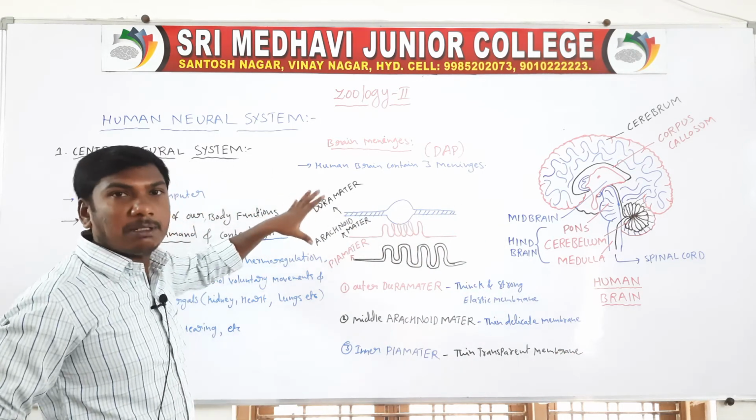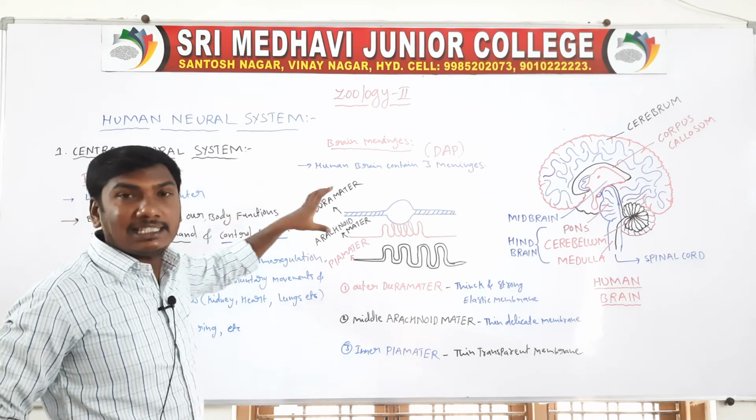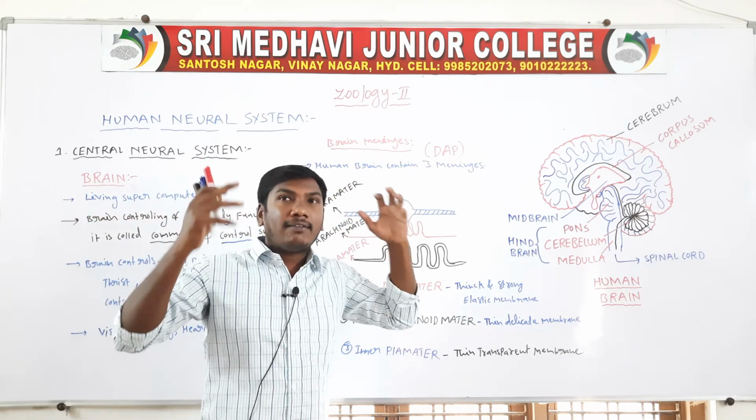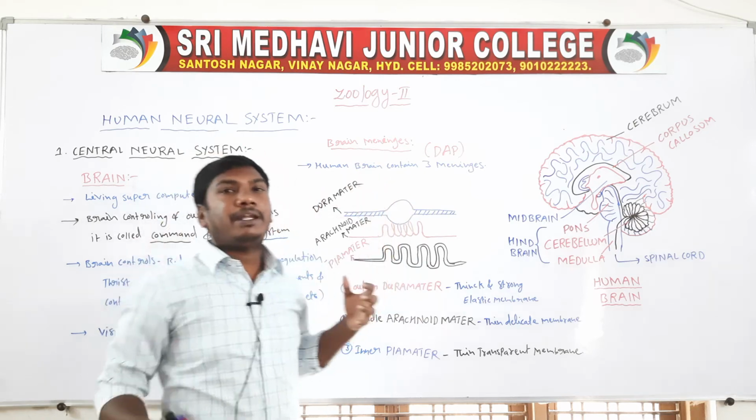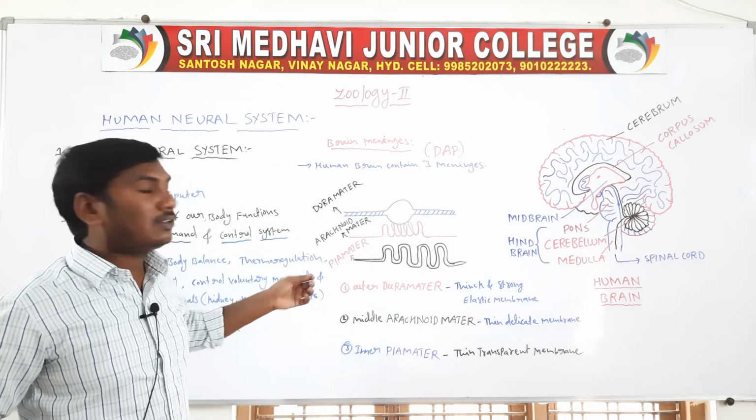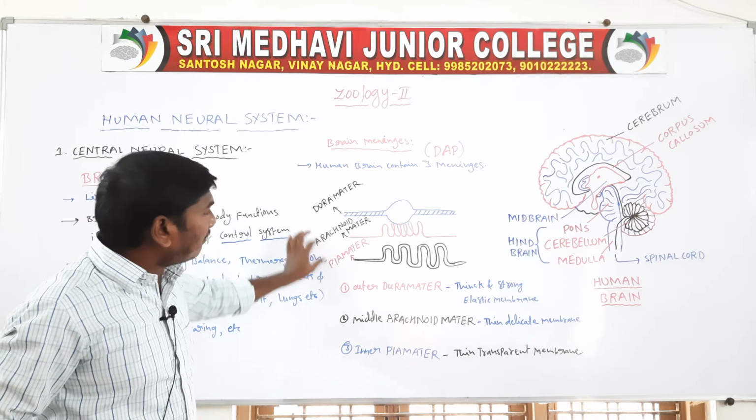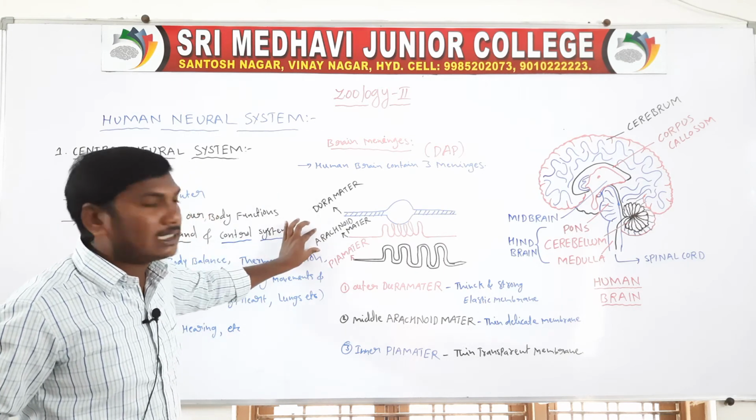These three membranes are also called the brain meninges. Brain meninges means the covering and protection of the brain. So they are the outer dura mater, middle arachnoid mater, and inner pia mater.